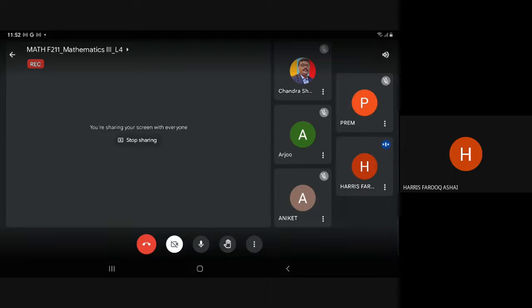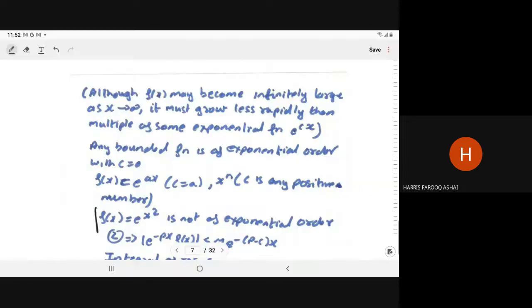Excuse me, sir. Yes. Sir, how is 1 by factorial of a negative integer 0? You are asking this, right? Yes, sir.